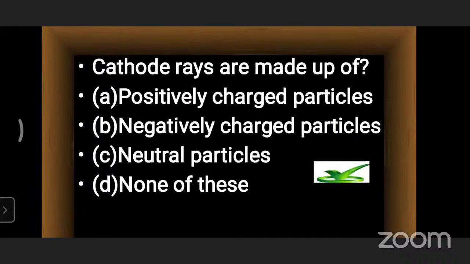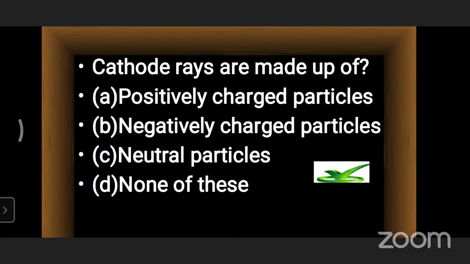Cathode rays are made up of negatively charged particles. We have two rays only, cathode rays and anode rays. Anode rays are positively charged rays and cathode rays are negatively charged rays. So directly we can say that cathode rays are made up of negatively charged particles, which we call electrons. They are not neutral particles, and we cannot choose none of these.